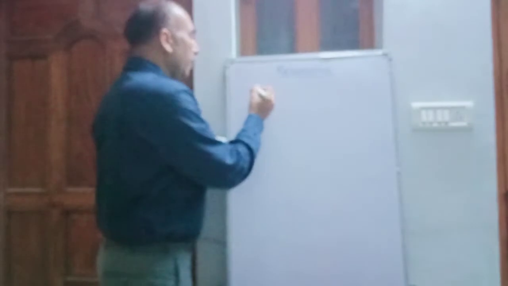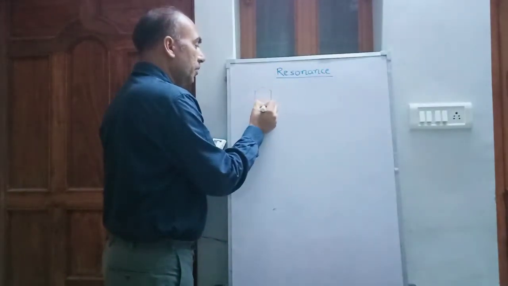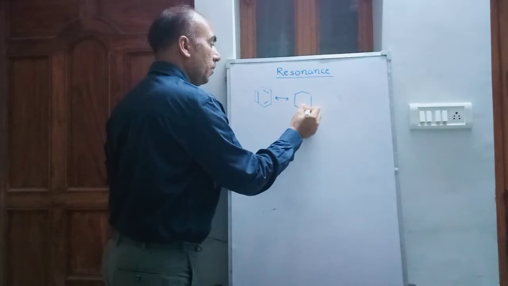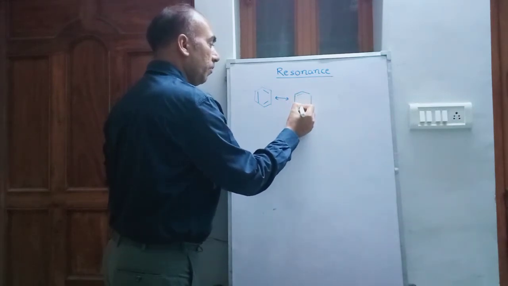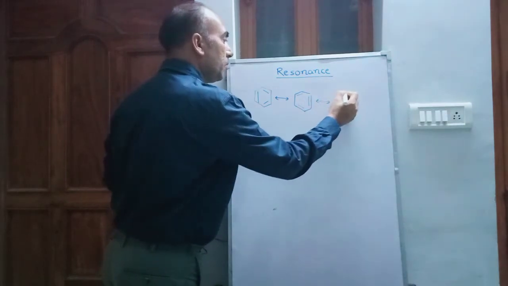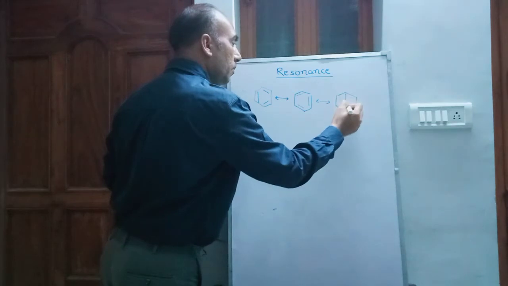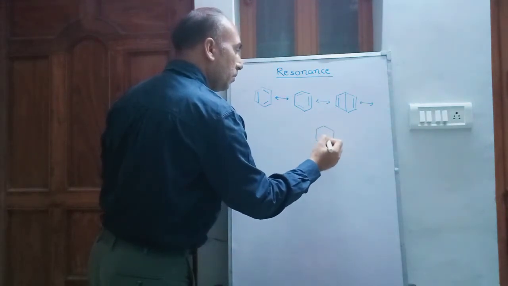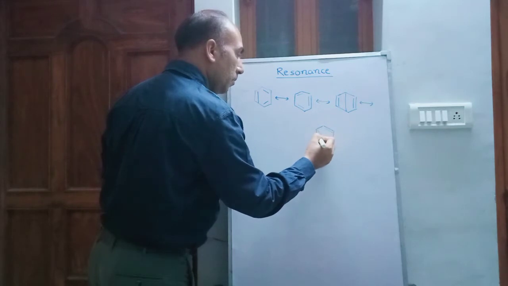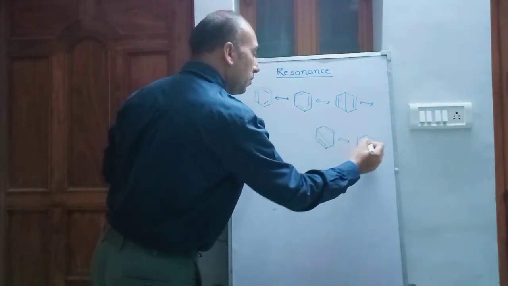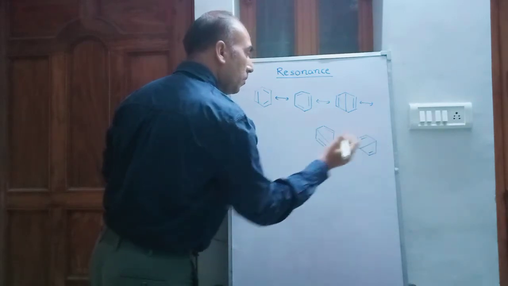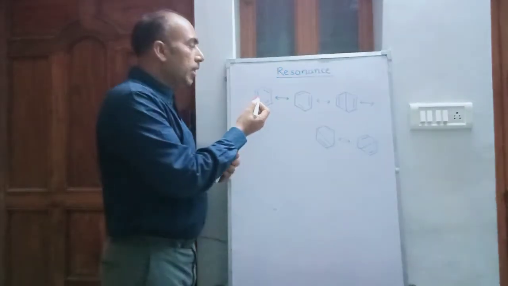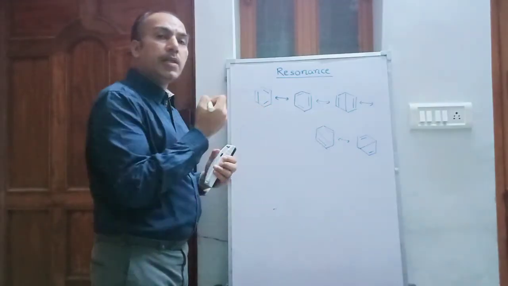We'll see some examples, like benzene. Only this structure of benzene cannot explain properties like the bond length, which is 1.39 angstrom.